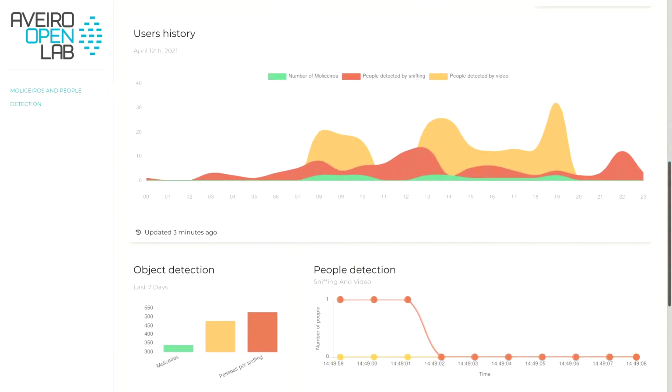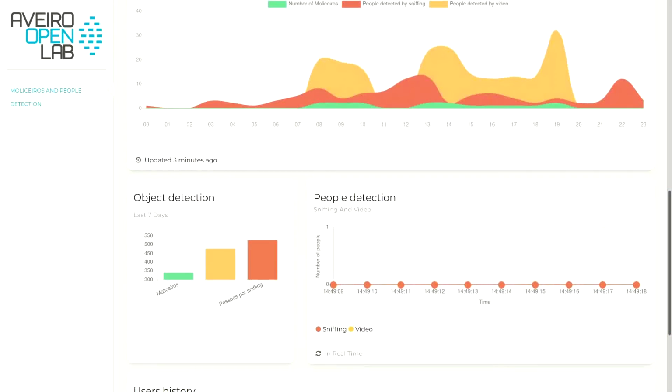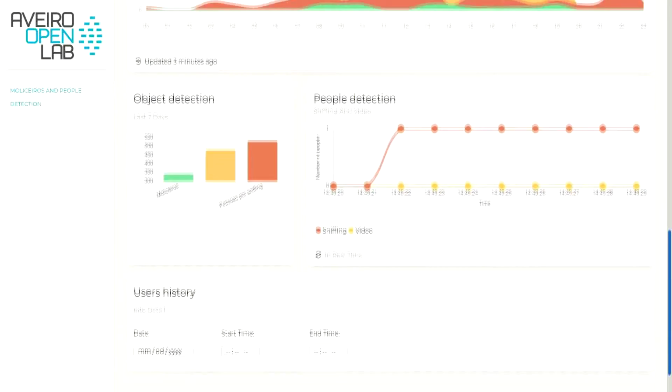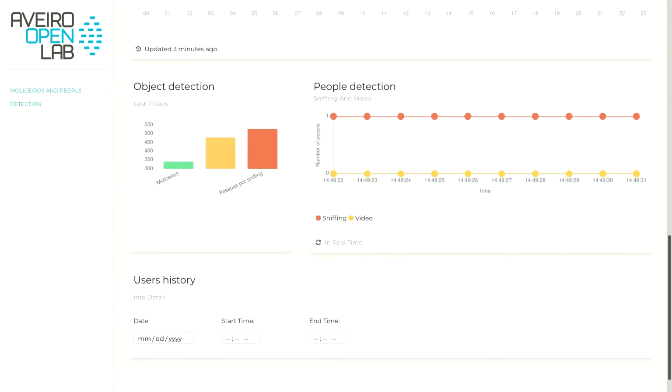The user history chart and the object detection chart are still in development and only show dummy values. They will show historical values in the future. The people detection chart is already implemented and shows the last 10 detection values in real time from the sniffing model as well as the detection model. We plan on also implementing the possibility of seeing historical data from a certain time period chosen by the user.